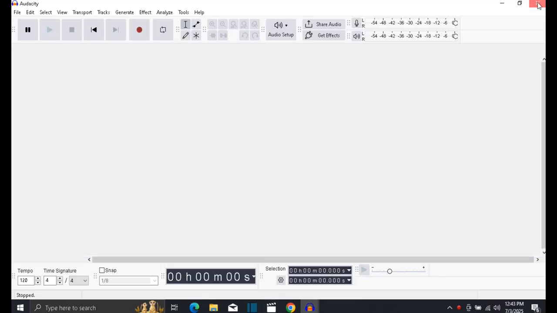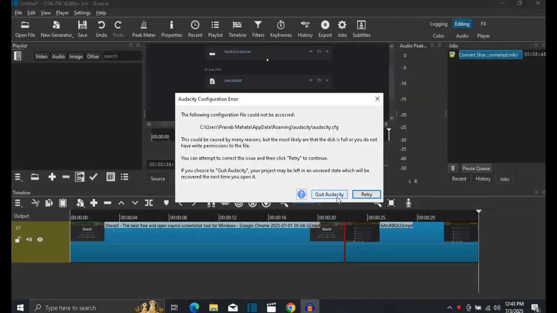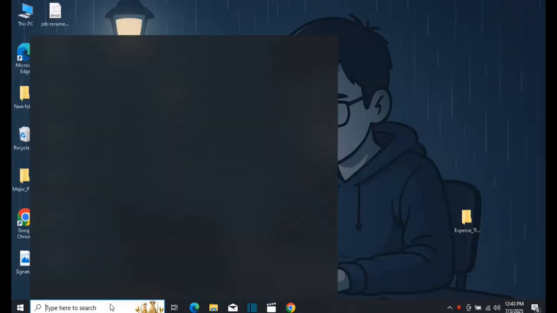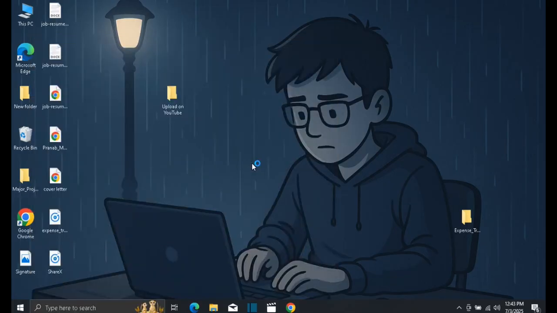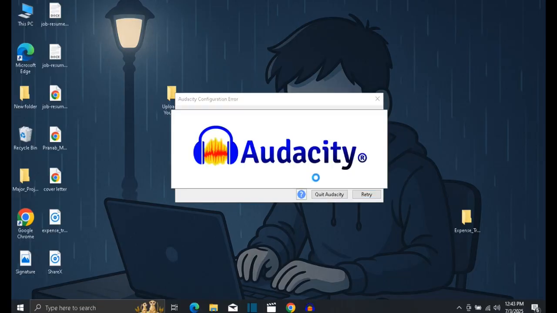you quit Audacity and reopen Audacity, so that it opens successfully with the installed version. So this time when you open,